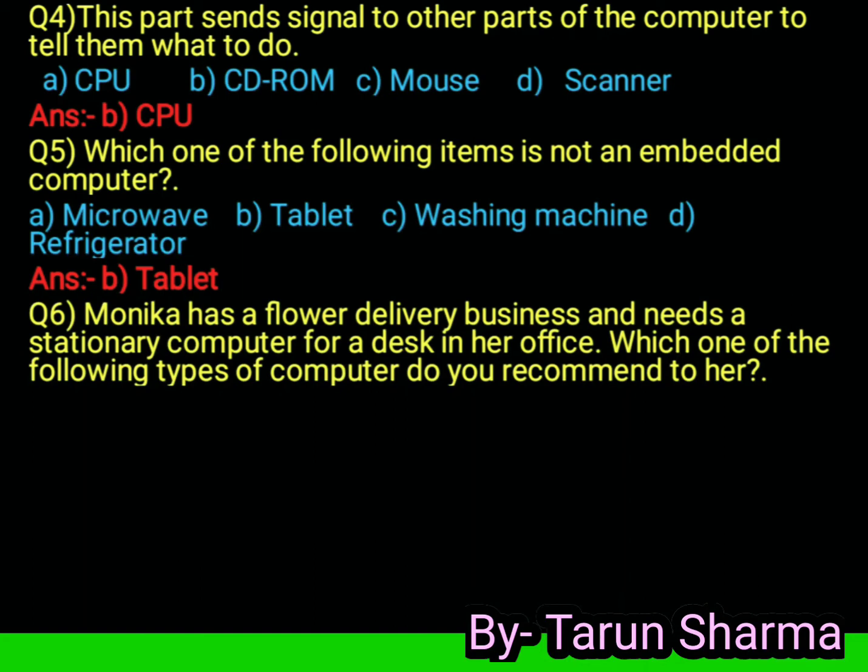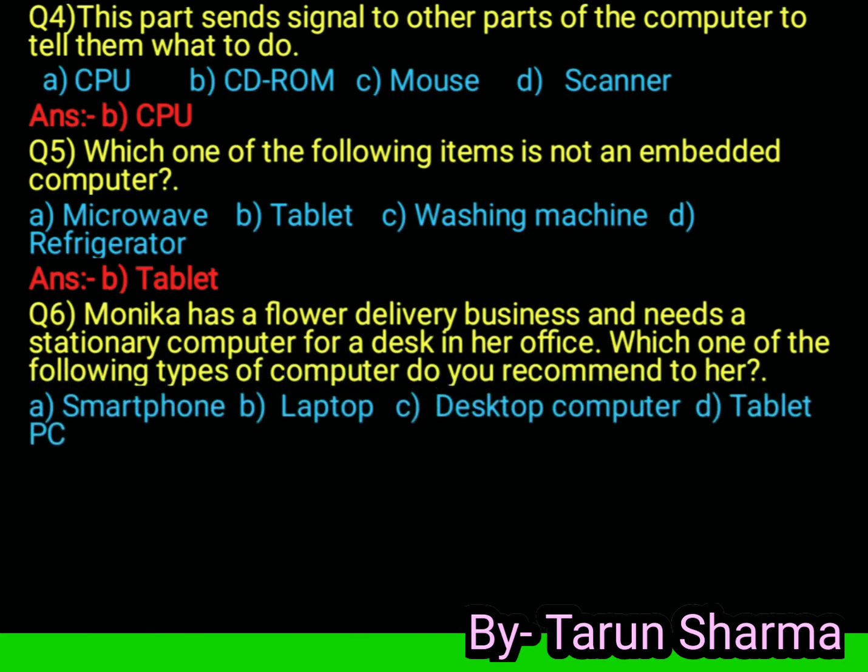Question 6. Monica has a flower delivery business and needs a stationary computer for a desk in her office. Which one of the following types of computer do you recommend to her? Smartphone, laptop, desktop computer, and the last option is tablet PC. Answer desktop computer. Desktop computer is used for a desk.